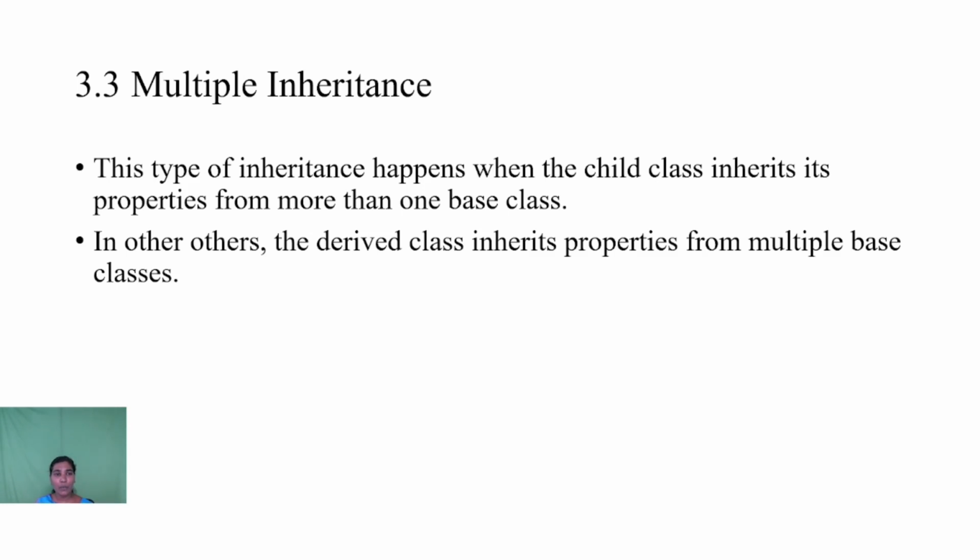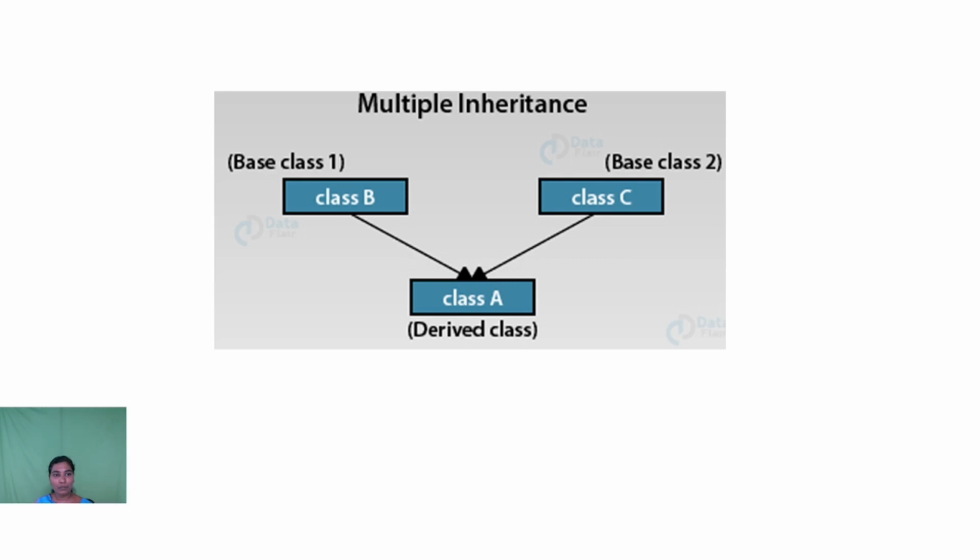Then the next type of inheritance is multiple inheritance. In this type of inheritance, the child class inherits its properties from more than one base class. So more than one base class is used to derive a new class. The derived class can inherit the properties of more than one base class. Here the different base classes are class B and class C, and the new class is named class A. The derived class has the properties of both class B as well as class C.